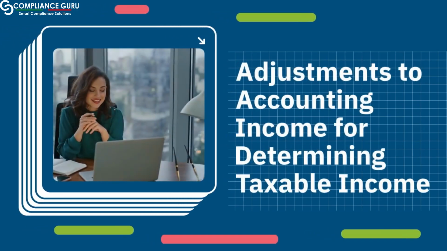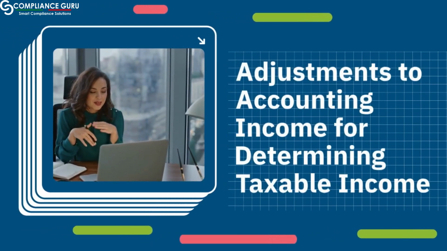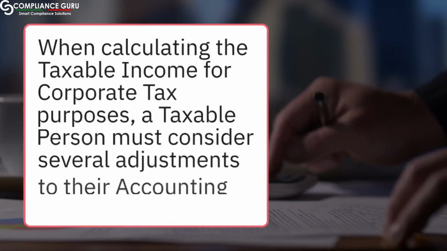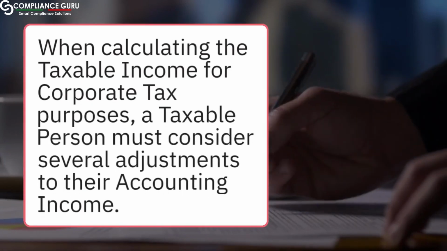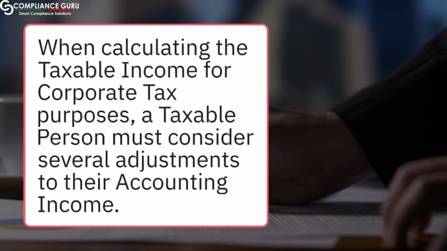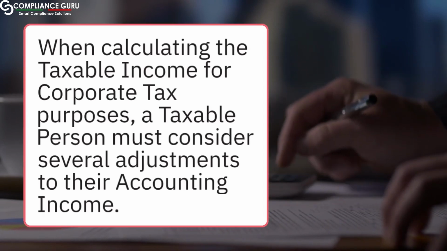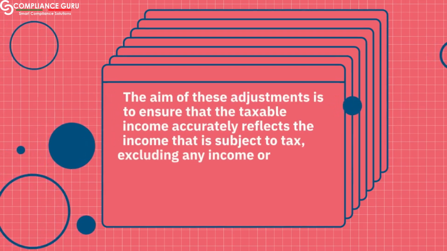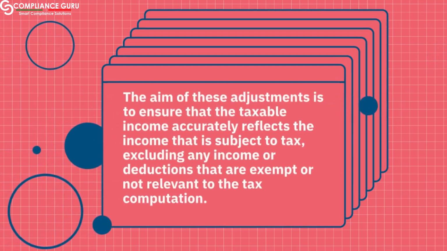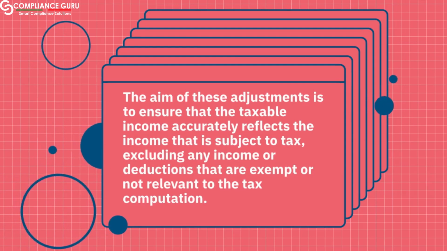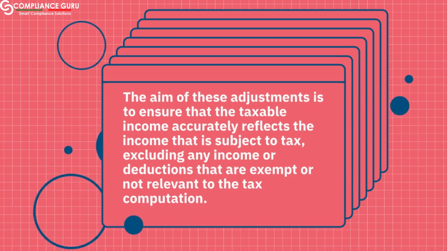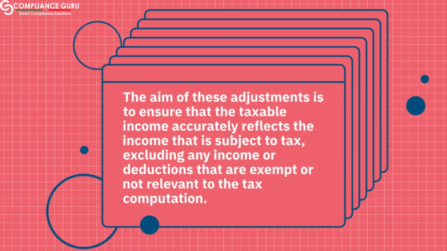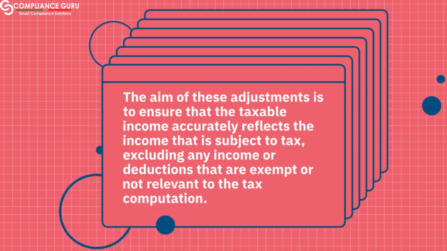Adjustments to accounting income for determining taxable income. When calculating the taxable income for corporate tax purposes, a taxable person must consider several adjustments to their accounting income. The aim of these adjustments is to ensure that the taxable income accurately reflects the income that is subject to tax, excluding any income or deductions that are exempt or not relevant to the tax computation.